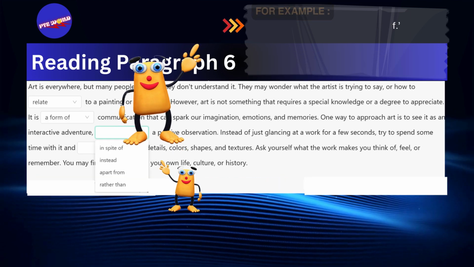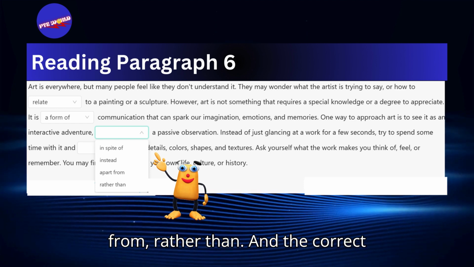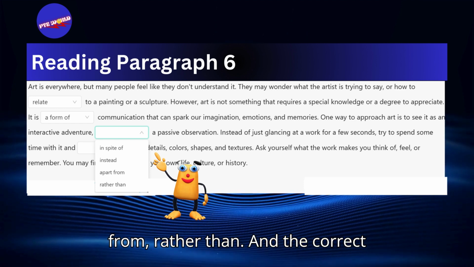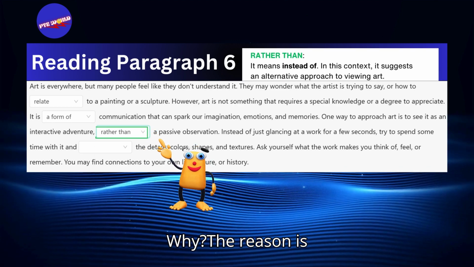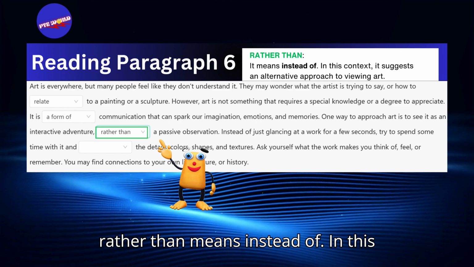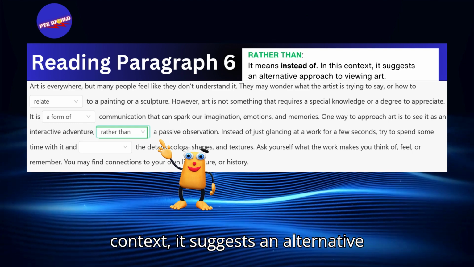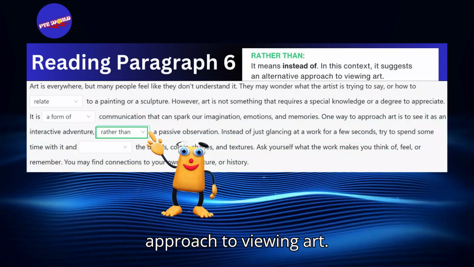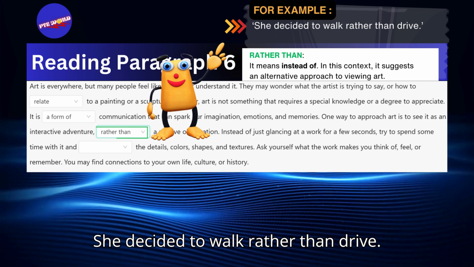Here is the third blank. Options are in spite of, instead, apart from, rather than. And the correct answer for this blank is rather than. Why? The reason is, rather than means instead of. In this context, it suggests an alternative approach to viewing art. Example, she decided to walk rather than drive.